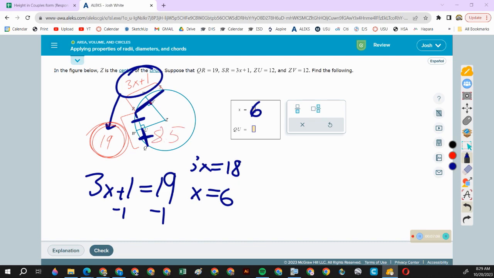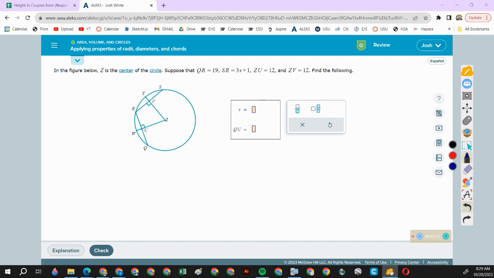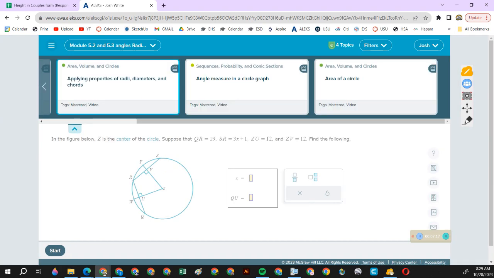All right, let's do another one. Oh, wrong button.